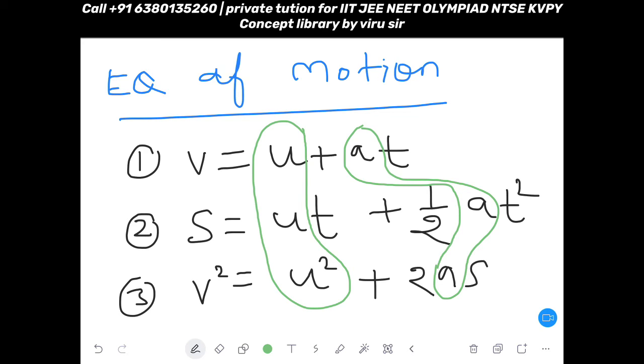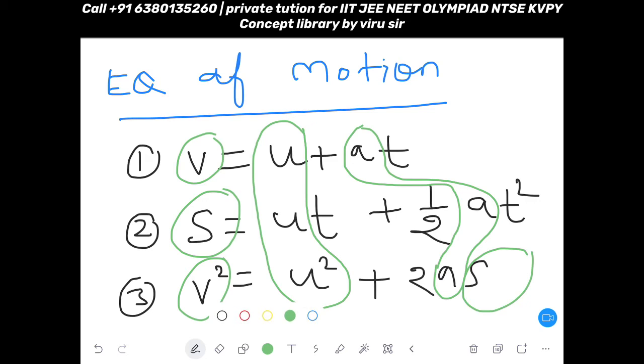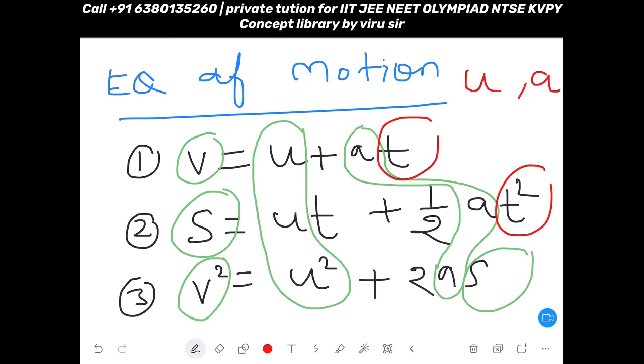And here you have V, here you have V. Here you have S and here you have S. Here you have T and here you have T. I mean, only initial velocity and acceleration are present in all the three equations. Okay?